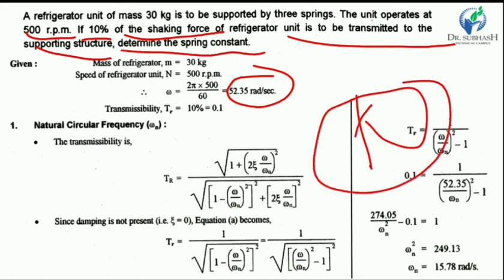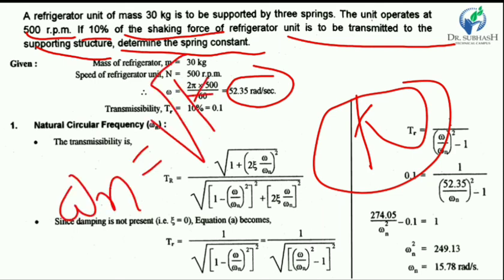We have to find the spring constant K, and we know that K is found with the help of the omega n equation. Omega n is equal to the square root of K upon m.